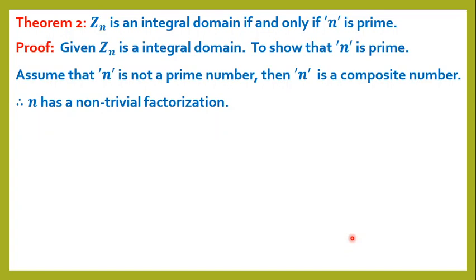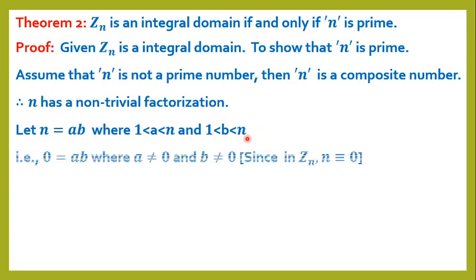Therefore, n has a non-trivial factorization. Let n equal a into b, where a and b vary from 1 to n. In Zn, n is congruent to 0. Therefore, 0 equals a into b. Since a and b lie between 1 and n, therefore a is not equal to 0 and b is not equal to 0.